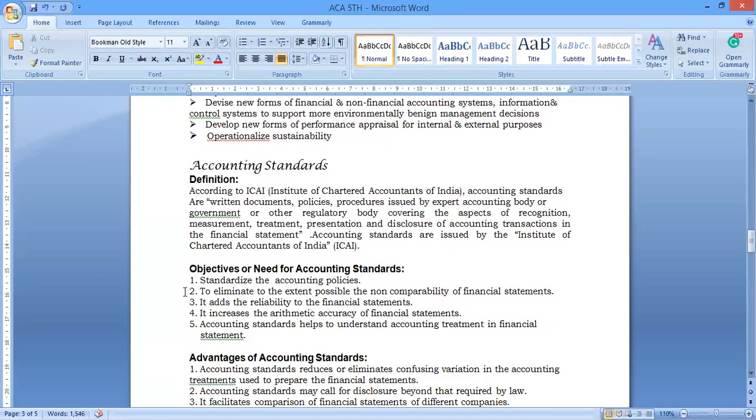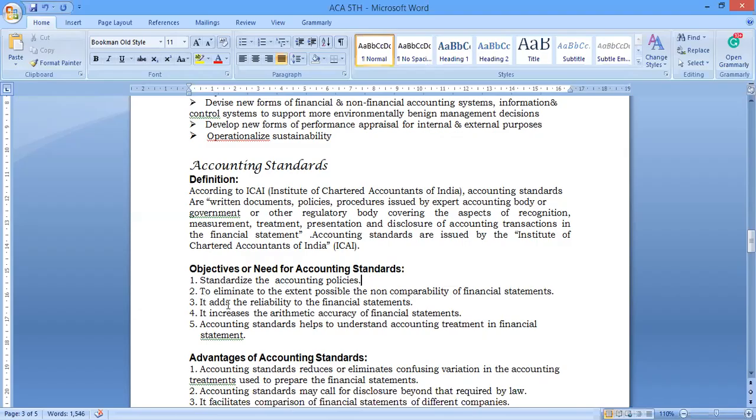Second one is to eliminate, to the extent possible, the non-comparability of financial statements. Ultimately, you need comparability of the financial statements from one company to another. That comparison should be maintained for uniformity. When we prepare the financial report, it should be uniform. Why? Because all companies should maintain the same accounting procedure and accounting disclosure procedure. Then only can a stakeholder easily invest money in a particular company.